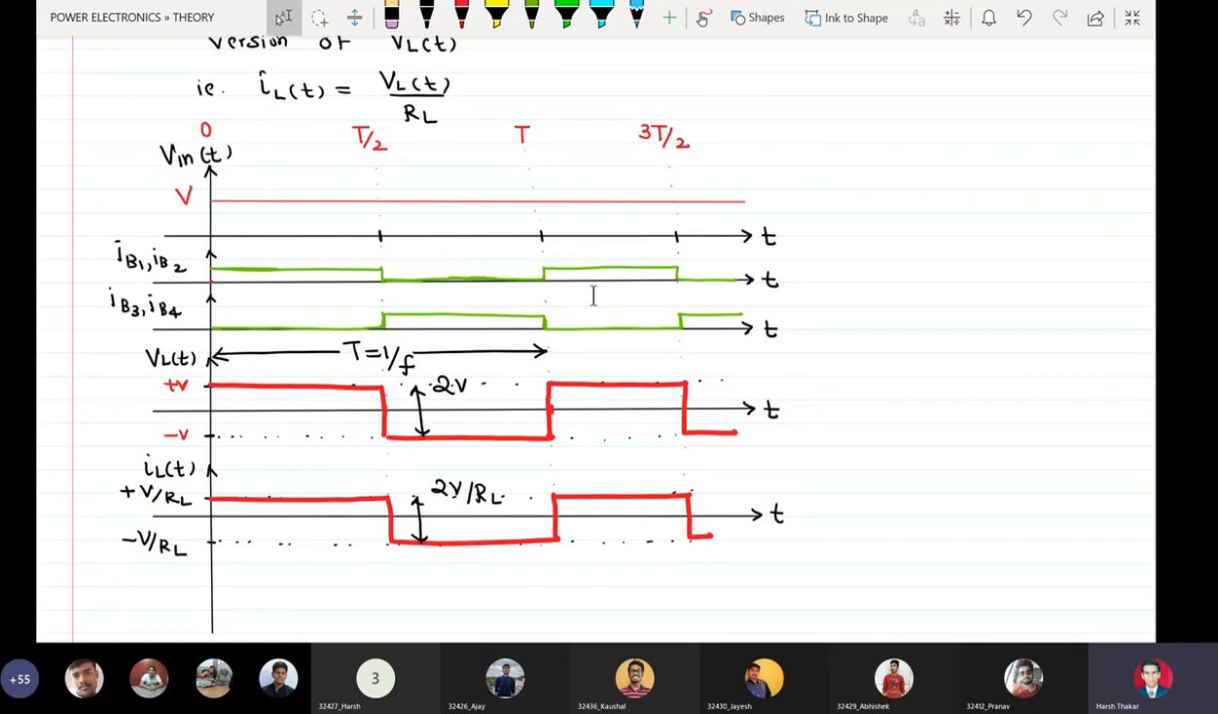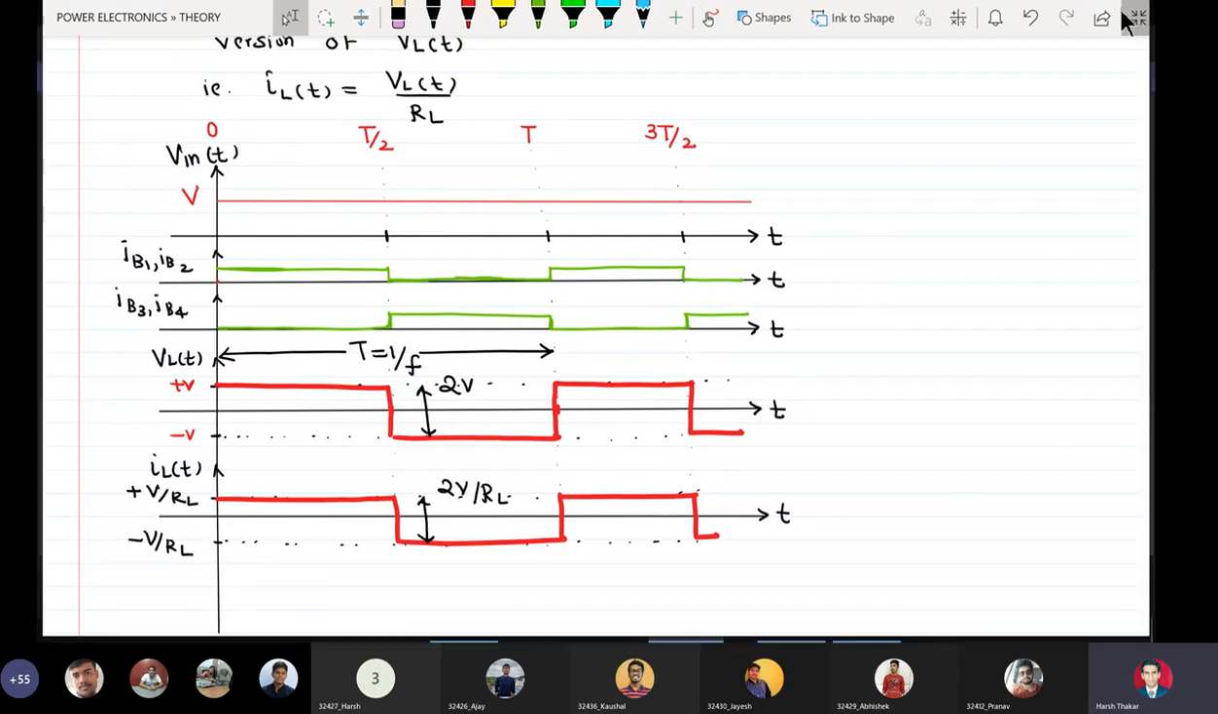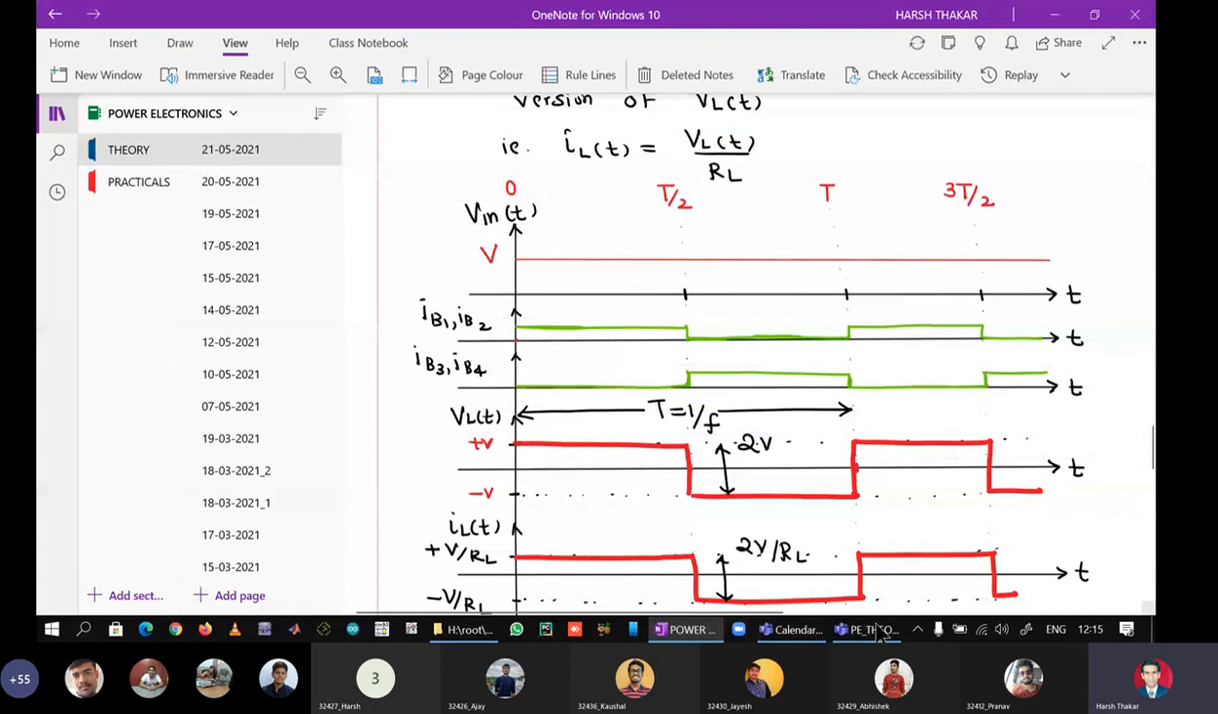So tomorrow, most probably I am keeping an extra lecture. Time I will convey, and I want to start off with inverter operation with RL load, which is very important. So see, it's very clear. Wait, I'll stop the recording.